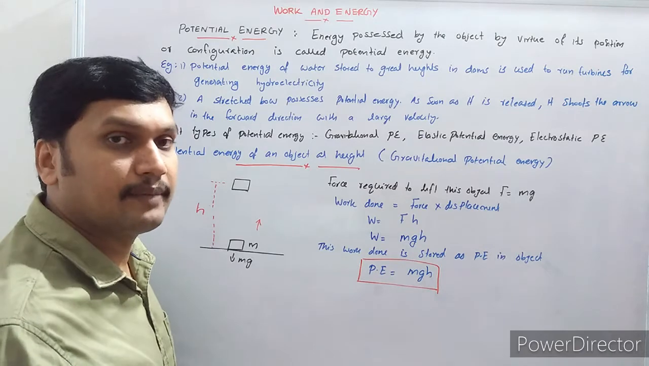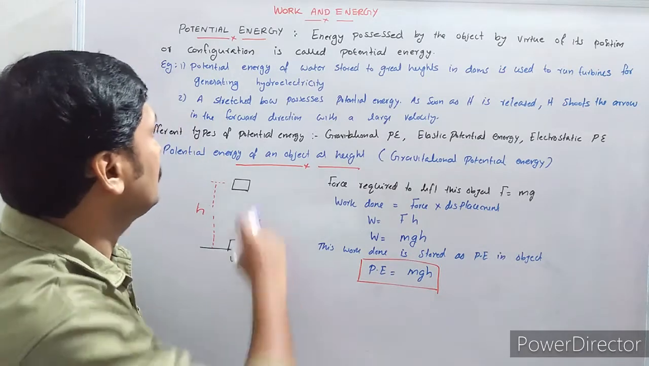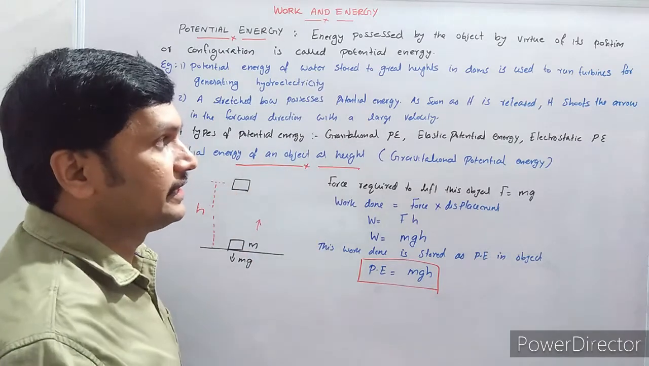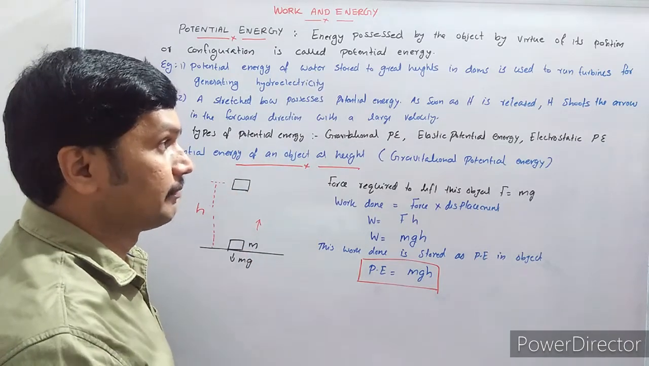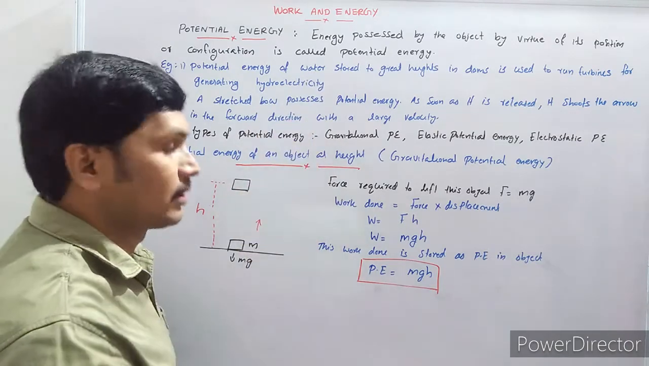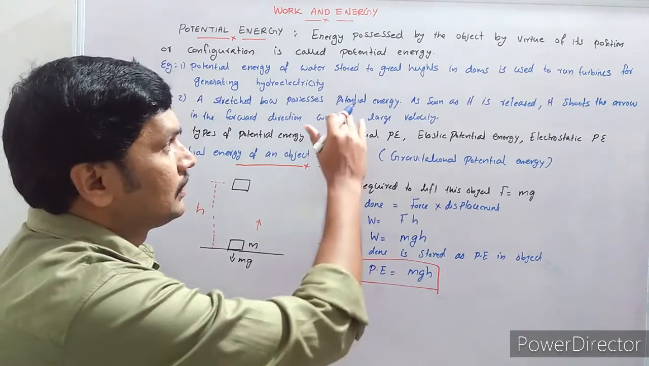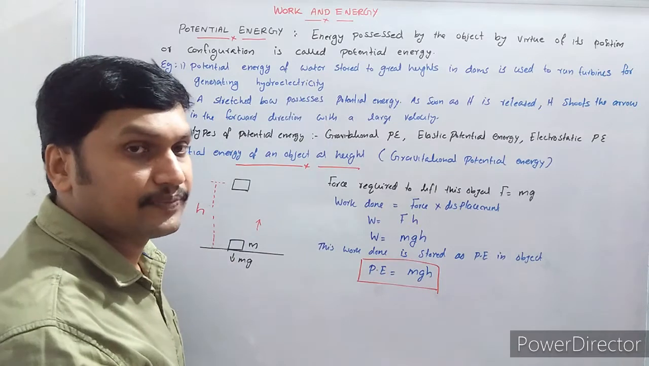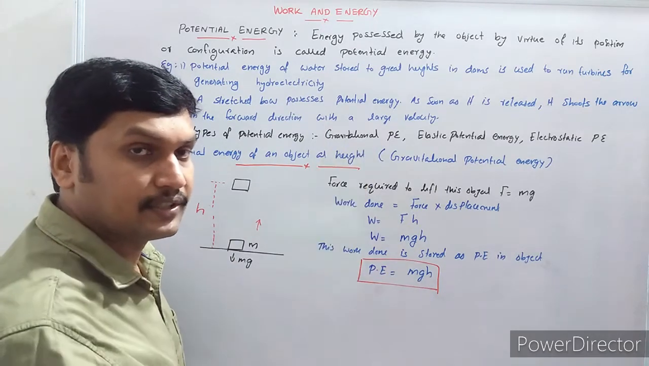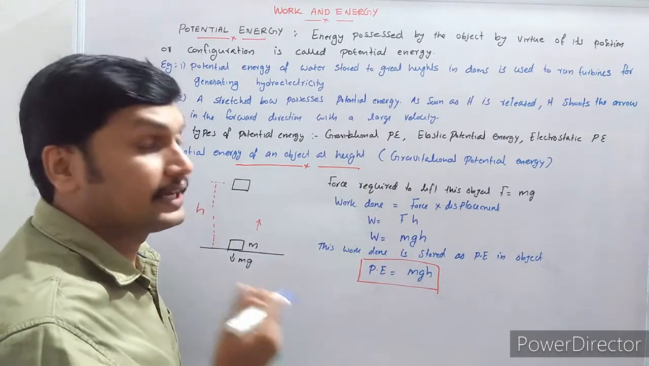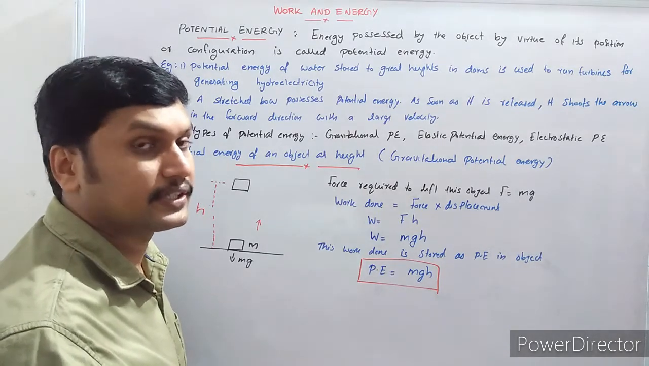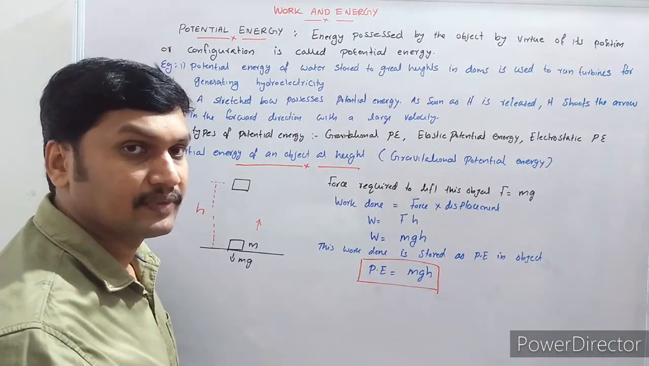Let us see some examples of potential energy. The potential energy of water stored to a great height in dams is used to run turbines for generating hydroelectricity. In dams, we know that the water is stored to a great height. Once the water is falling down, it can run a turbine. By using this turbine, we are generating electricity, hydroelectricity.